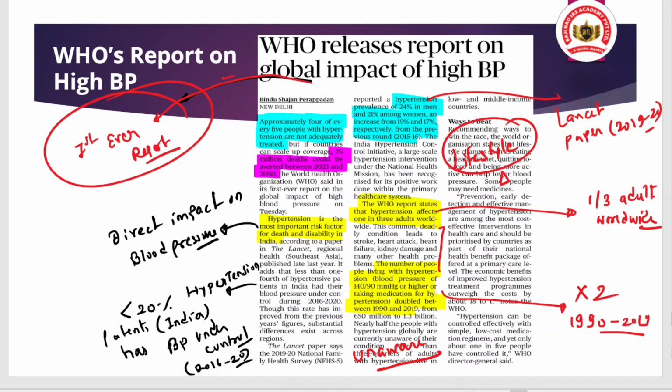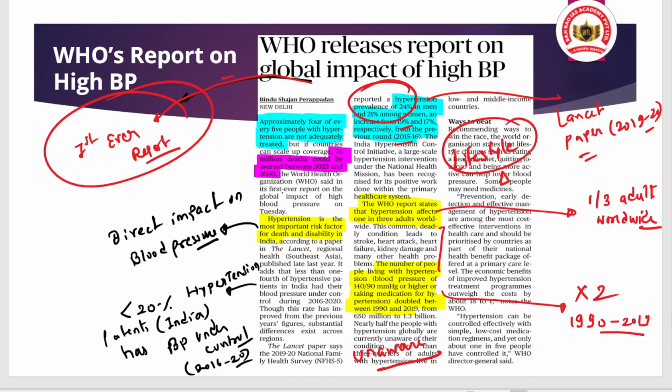And also in the paper Lancet, there was data that the hypertension prevalence in male is about 24%, and in female it is about 21%, and there is a rise because in the previous period, that is 2015-16, it was 19% and 17% respectively, meaning the issue of hypertension is rising as well.